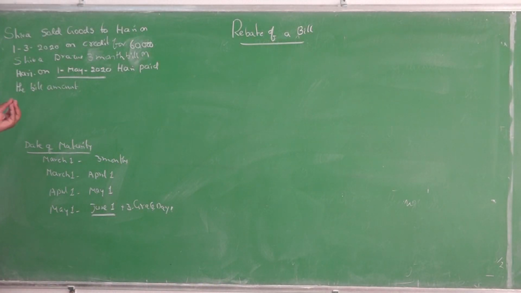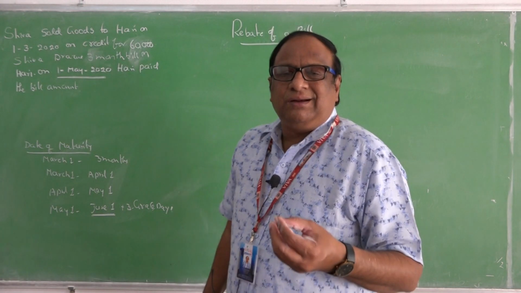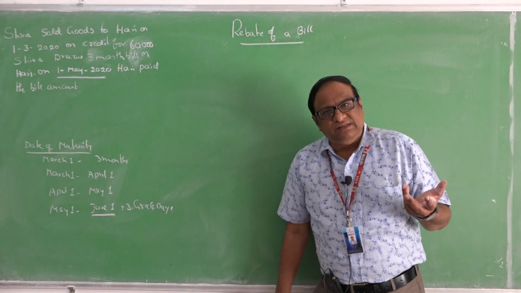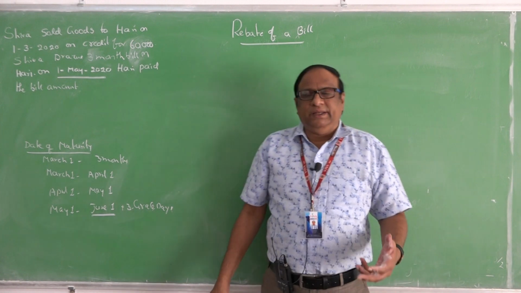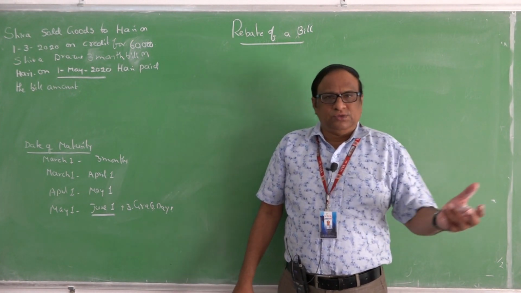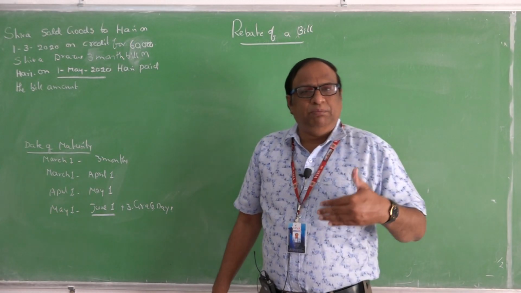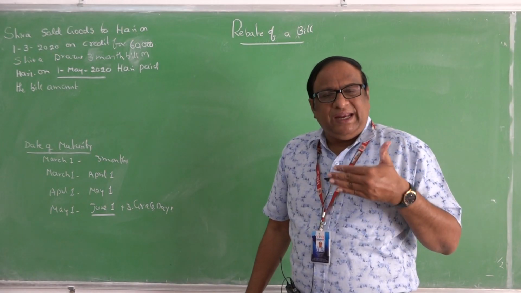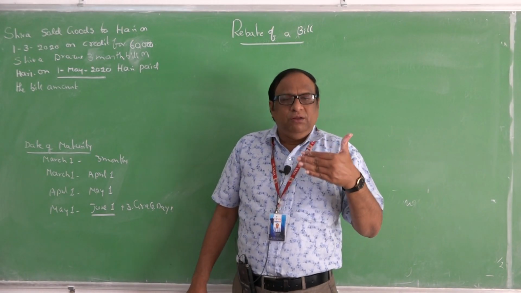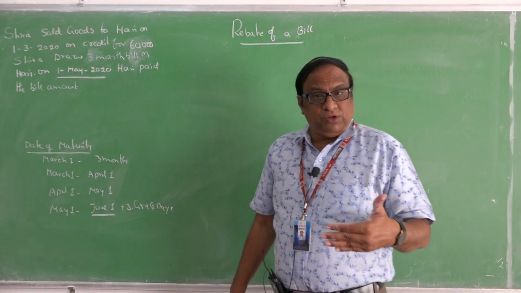So, he gives a certain concession. If you pay the amount before the date of maturity, the drawer will give a certain concession to the drawee. Because if I give the concession to Hari, then Hari will tell another drawee, 'Ramana sir is giving the discount.' So, each and every drawee will pay the amount before the date of maturity. It is another form of motivating our drawees to pay the bill amount before the date of maturity.